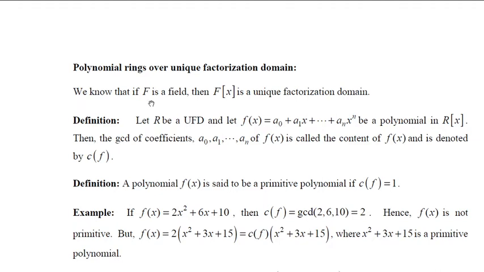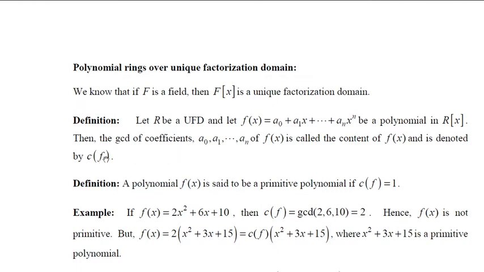We knew that if F is a field, then F of x is a Euclidean domain, hence it is a principal ideal domain, and hence it is a unique factorization domain. Now let us define what is meant by content of a polynomial. Suppose R is a unique factorization domain and f of x is a polynomial of degree n in R of x. Then the GCD of the constant and coefficients of the terms, that is a0, a1, up to an, is called the content of f of x and is denoted by C of f.